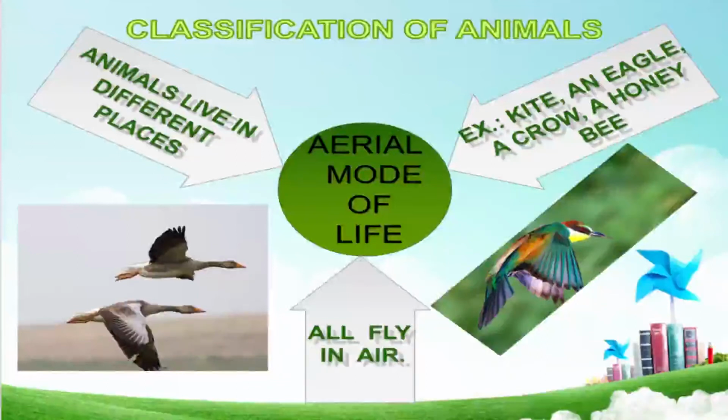In your house also sometimes you have seen the nest of birds. But though they live somewhere else, their life mostly goes on flying in air. So these animals are kite, eagle, crow, honeybees. All these come under the aerial mode of life category.